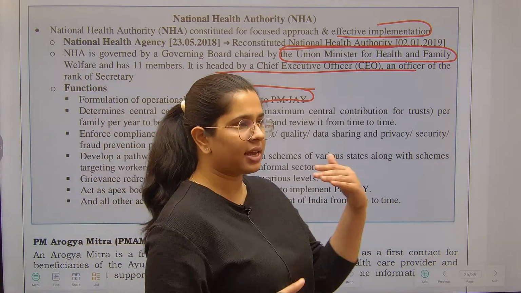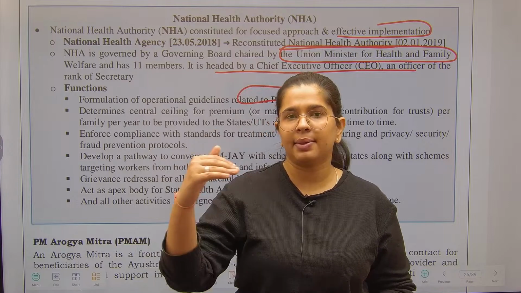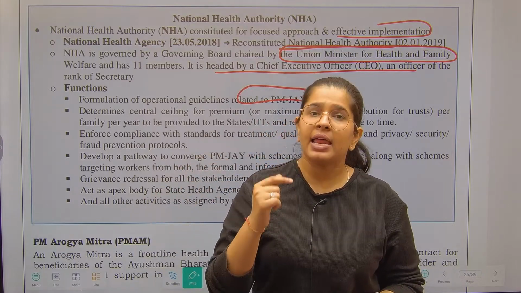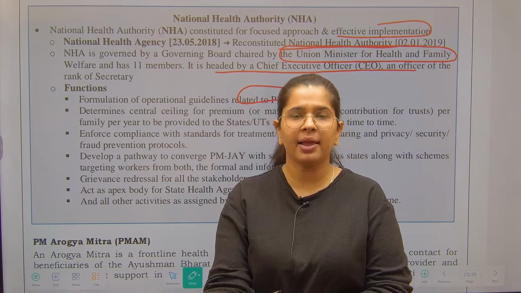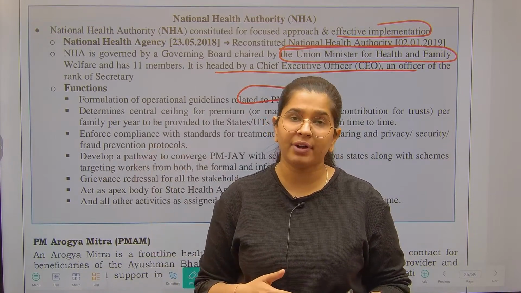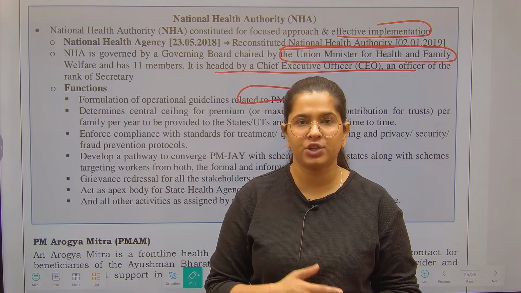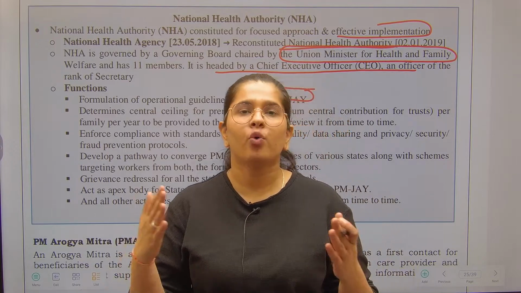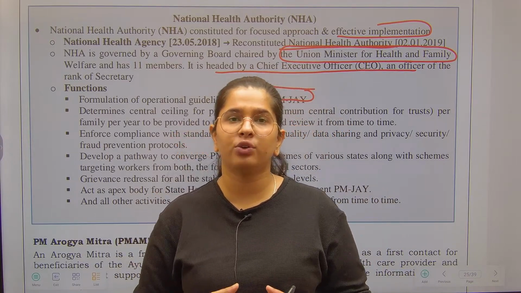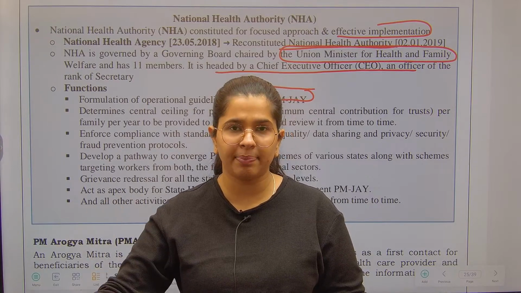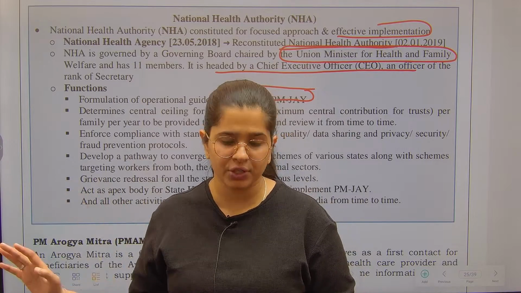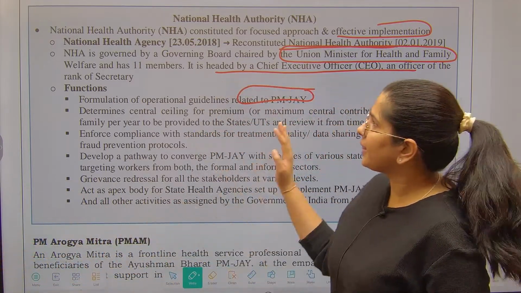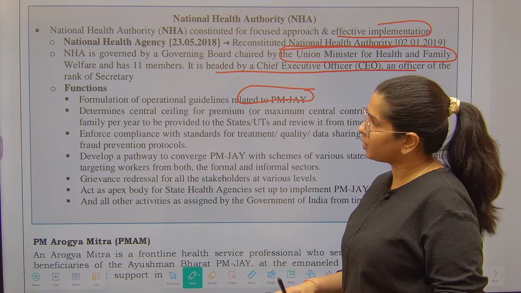Government has said that these are the people who should be included. These are the benefits which we are going to provide. Now remains the on-the-ground implementation. If you are empaneling any private hospital, what are the rules and regulations that they have to fulfill, right? Who are the agencies that are going to do third party audits? So there are so many small things. For that the operational guidelines are required, and that will be made by the National Health Authority.